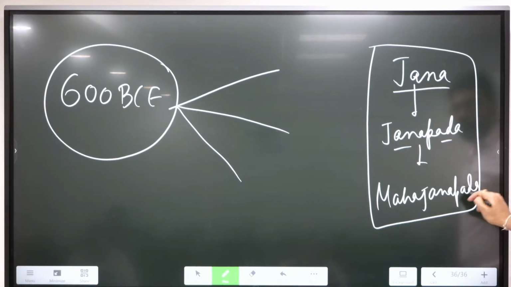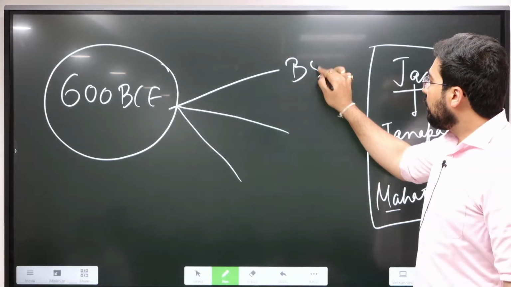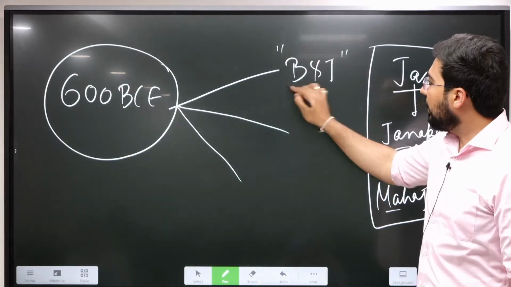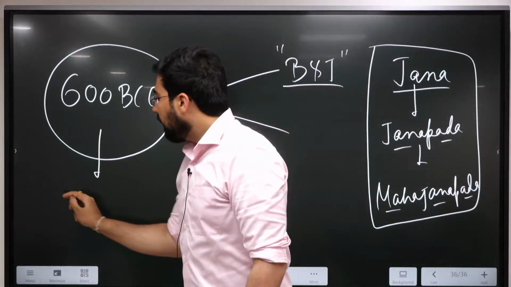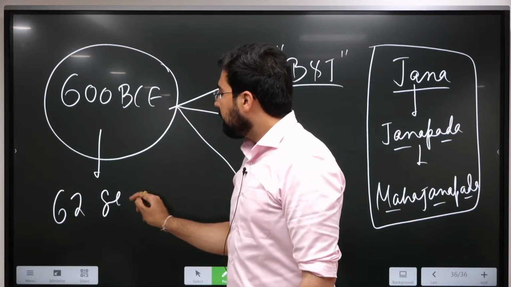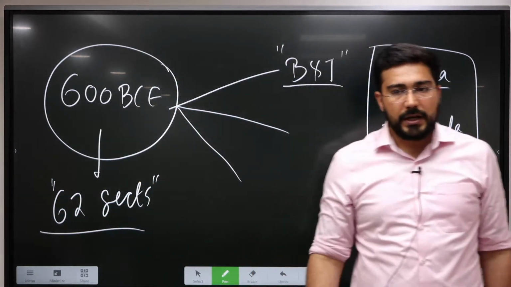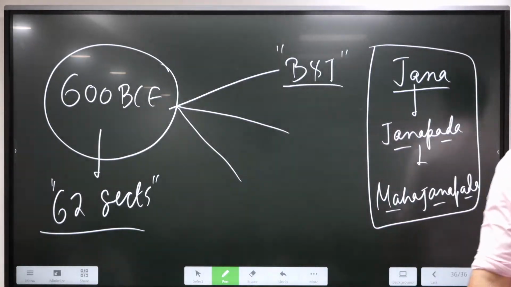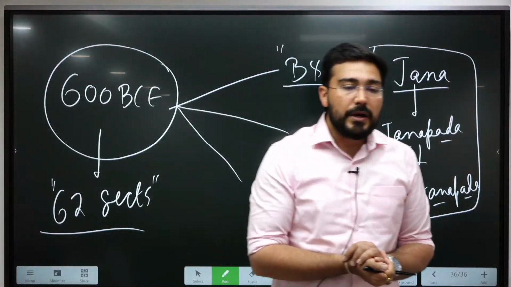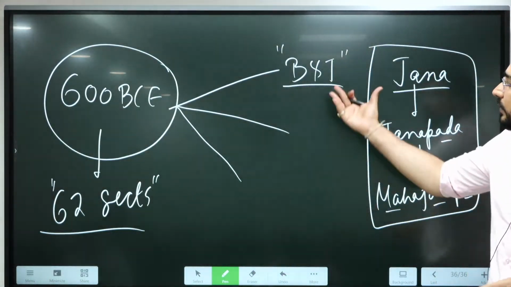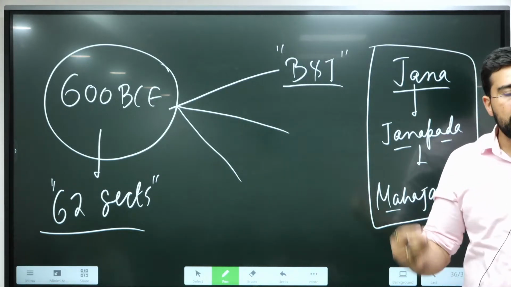And this is the time of the rise of two religions, Buddhism and Jainism. Okay, Buddhism and Jainism. Roughly 62 sects became prominent in 600 BC. Means these people came up with their various religious philosophies, but only 2 among them took the shape of religion. What is the difference between sect and religion?